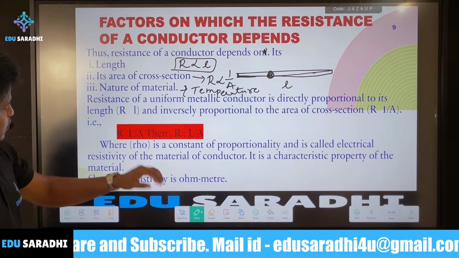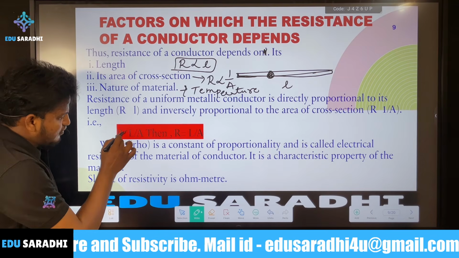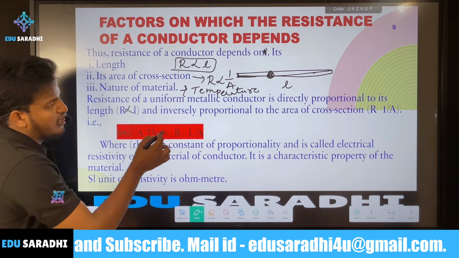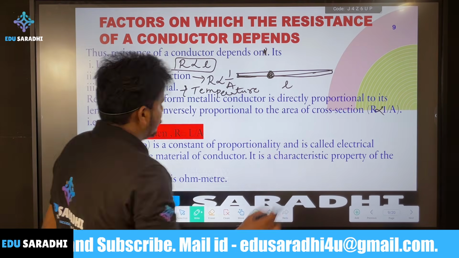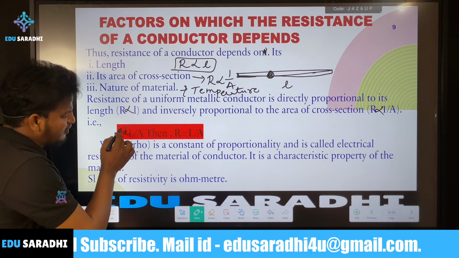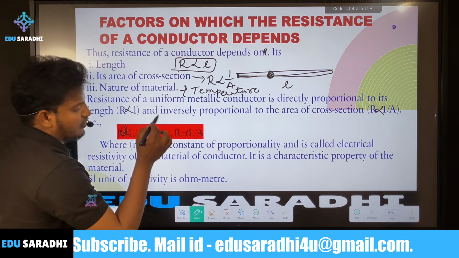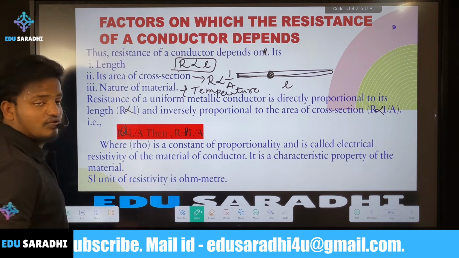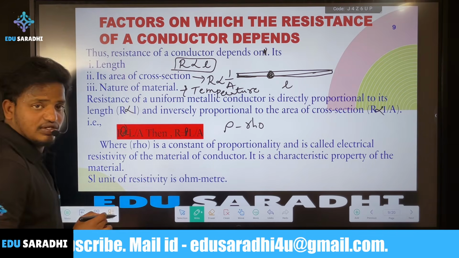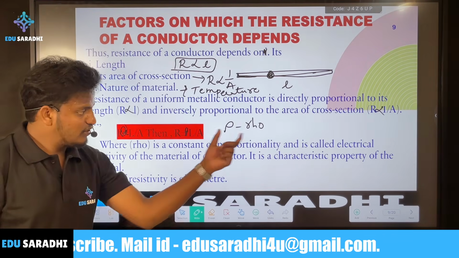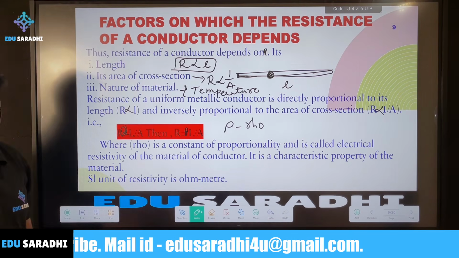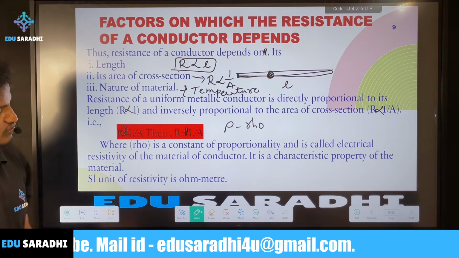So here we can write the formula: R is directly proportional to L, and R is inversely proportional to 1 by A. So R is directly proportional to L by A. If you remove the proportionality symbol, we get rho. This is another new constant, called electrical resistivity. So that is called rho.